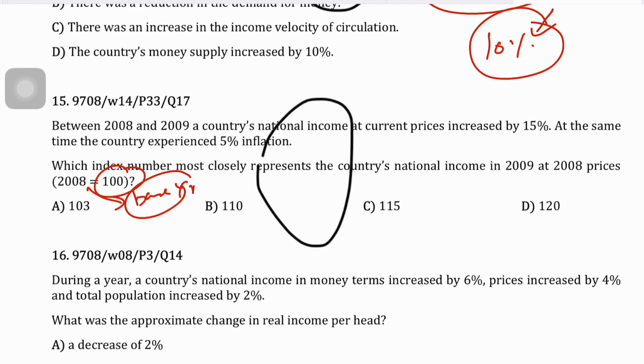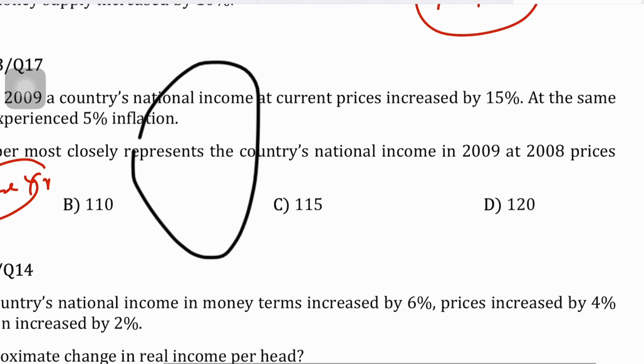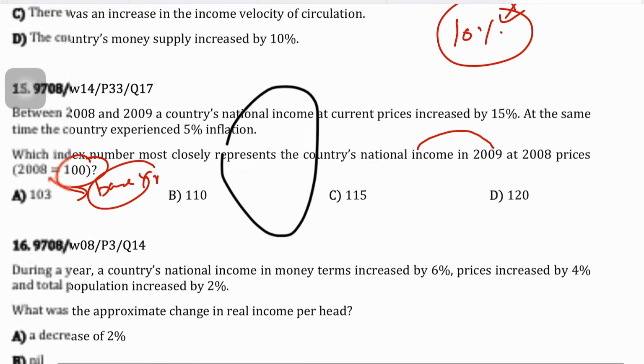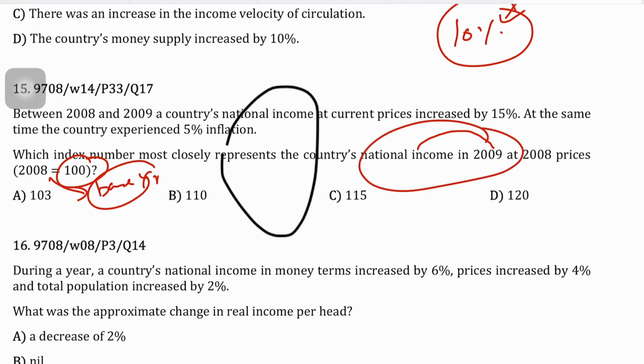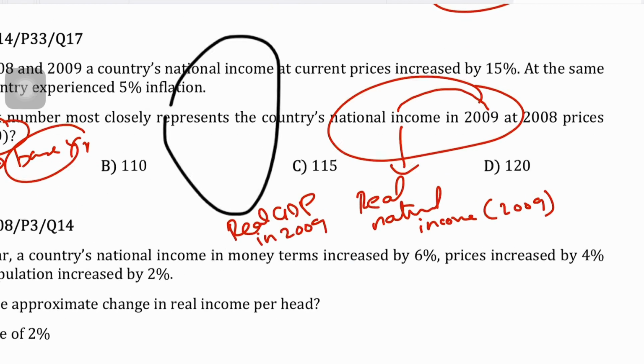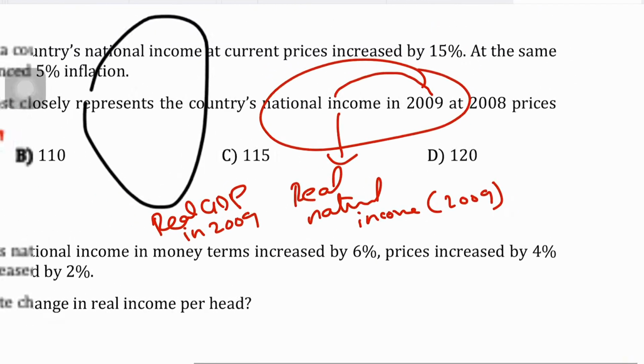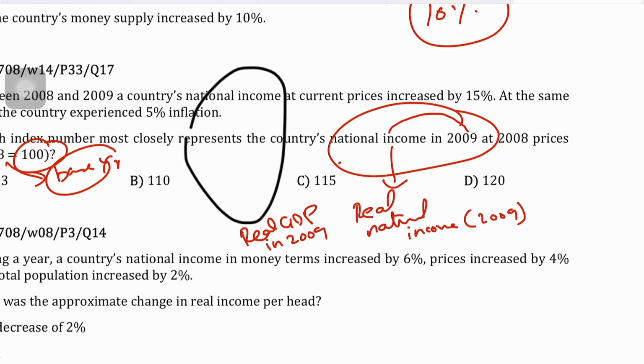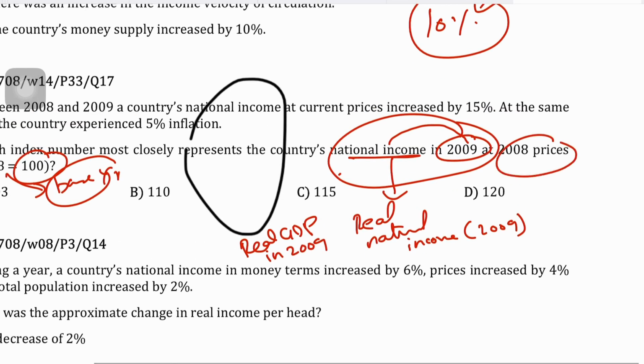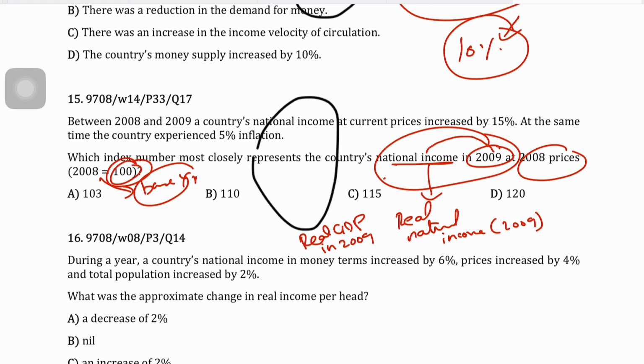Right? So which means that, the country's national income in 2009, we try to measure the country's real national income in 2009, or we are trying to measure the real GDP in 2009. How do we know that we are trying to measure the real GDP in 2009? Because it says measure the GDP or the national income in 2009 at 2008 prices. And we know that the 2008 price index is 100, which means it is a base year.